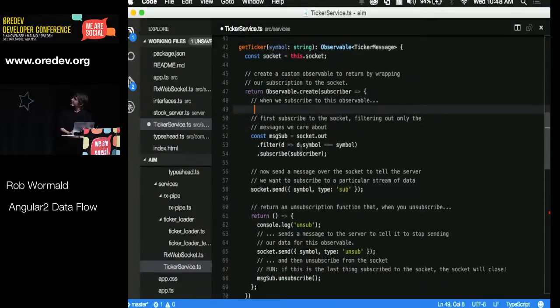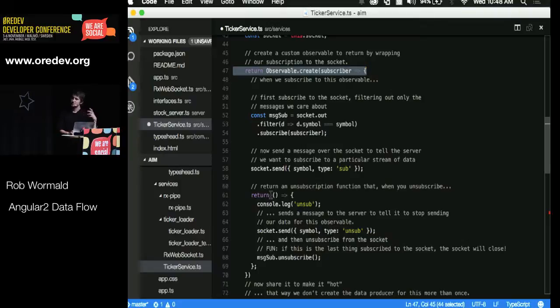And then for every observable, I've done this Observable.create, and from that creation function, this is where you return your unsubscriber function, so that's what this is. If you create a new promise, you don't actually return anything from the factory function. With an observable you return this method here, and this will get called when you call unsubscribe, and in this case, this allows us to close our socket. So I'm sending a socket message to say, unsubscribe on the server from that ticker I was listening to, and then actually close the subscription.